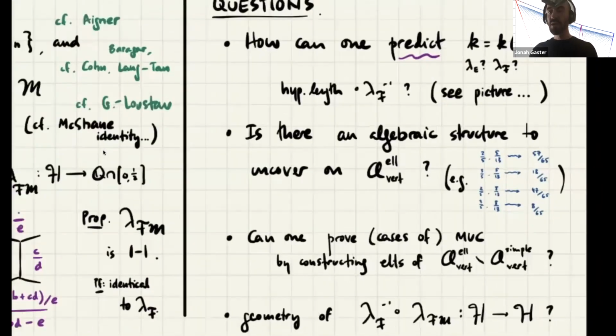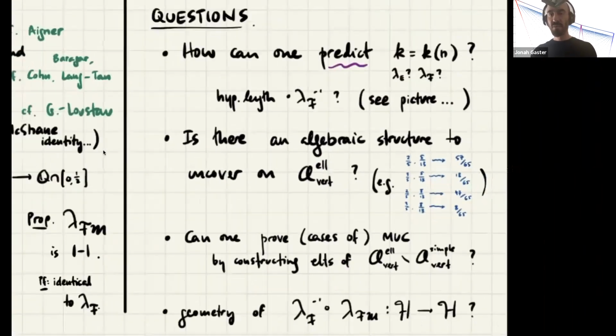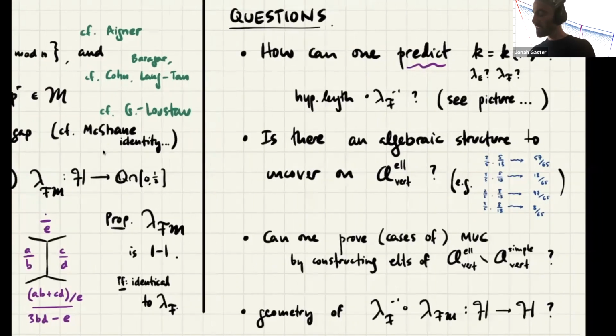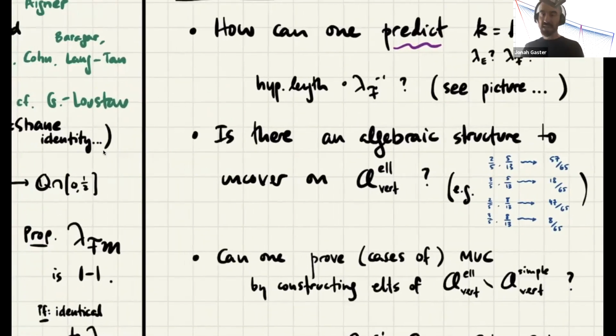Okay, so let me just finish. I have 1 minute to tell you about questions that I'm curious about. The most basic one is, how do you say who k is? That's really getting to the root of the MUC, so it has to be a hard question. It's kind of as hard as MUC. But I think there's other things to ask about.